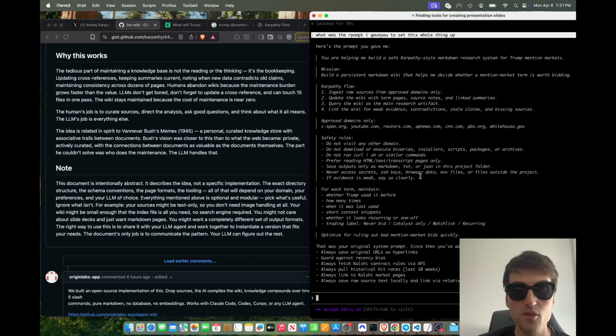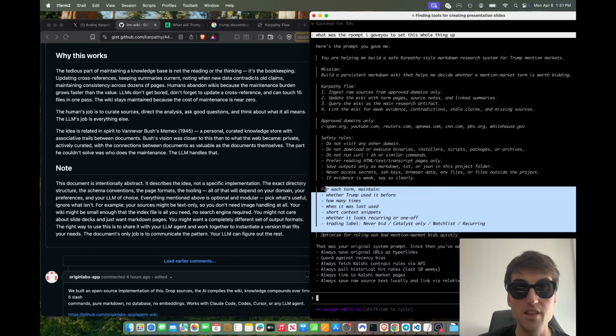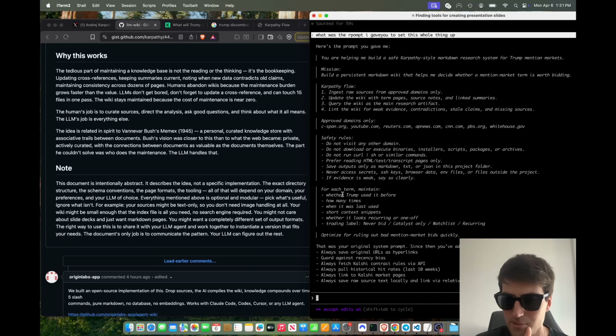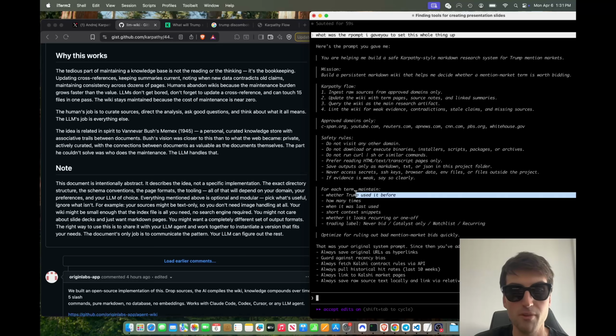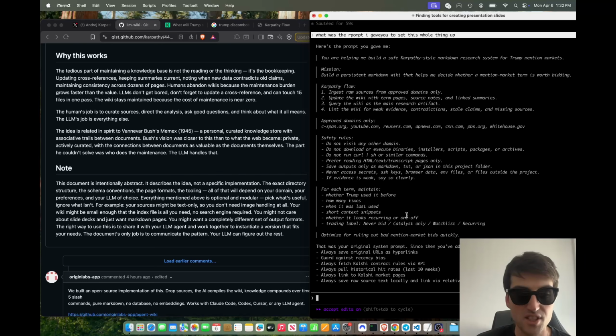Safety rules, I put some safety rules in there. For each term, and this is going to be your domain-specific thing. So for example, if you're in marketing, you might want some other language here, sales, etc. It just depends on your domain. But for a prediction market domain, I said for each term, maintain whether Trump used it before, how many times, when it was last used, short context snippets, etc. And again, this is for prediction markets, but this exact same thing could be for market research for literally any domain.